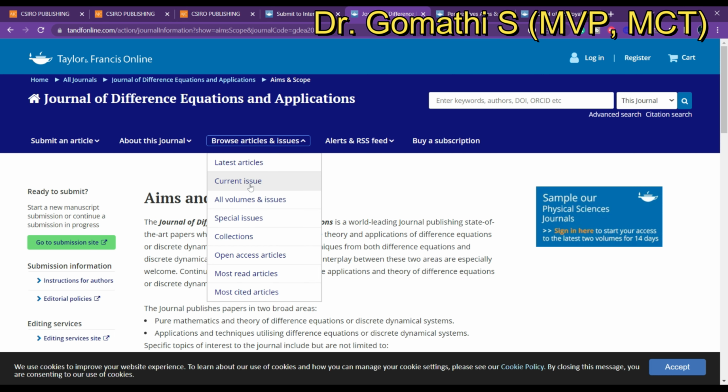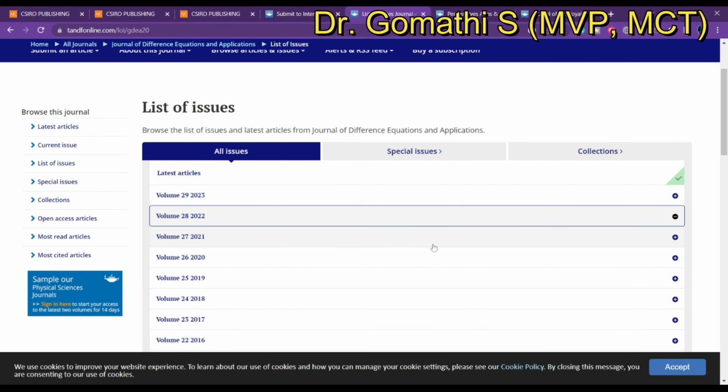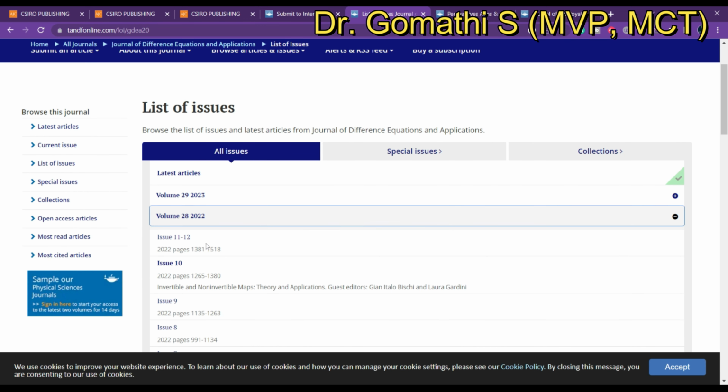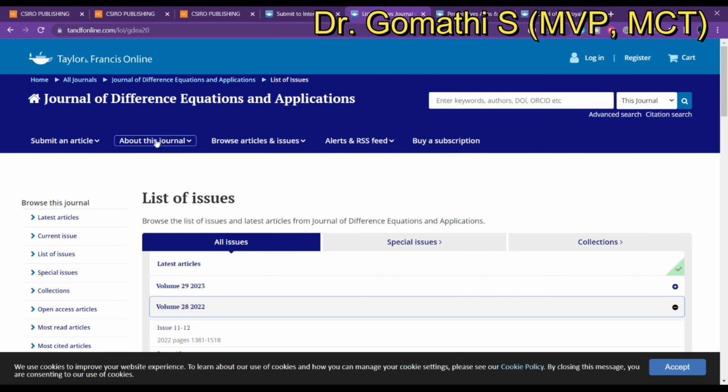So here you can see the articles, all volumes and issues. How many issues per year they are publishing, like in 2022 you can see nearly 12 issues in a year. So great. Okay, you can try to submit your article.